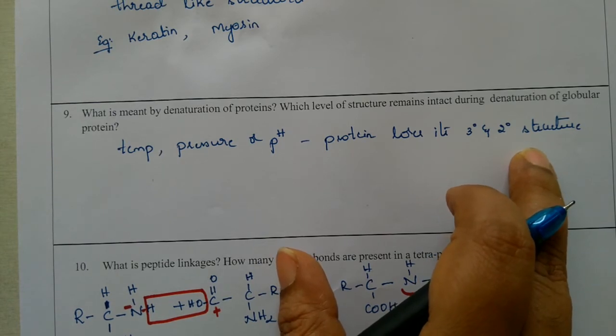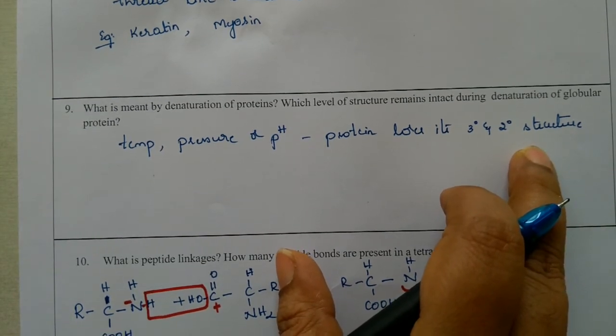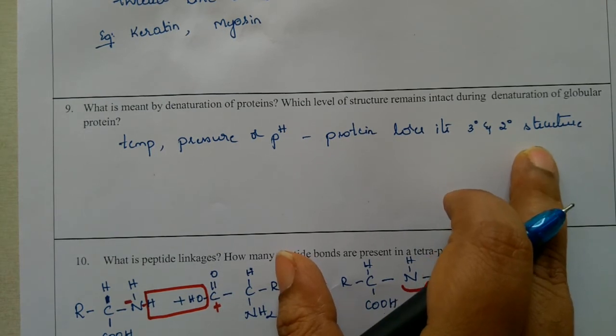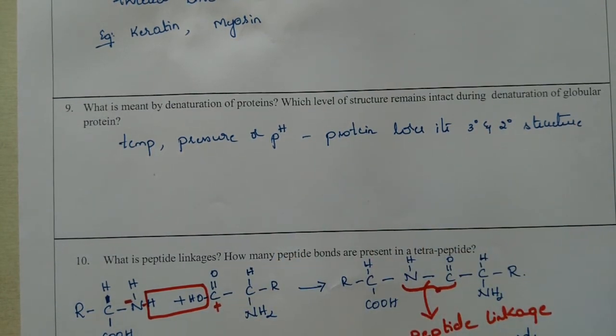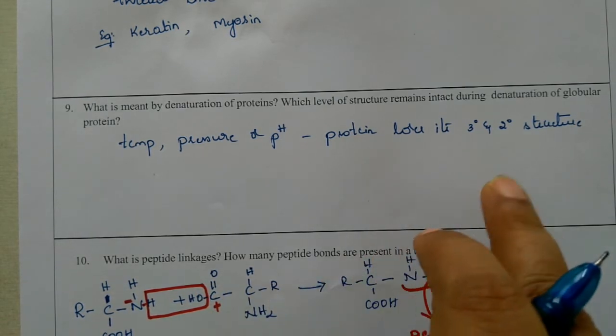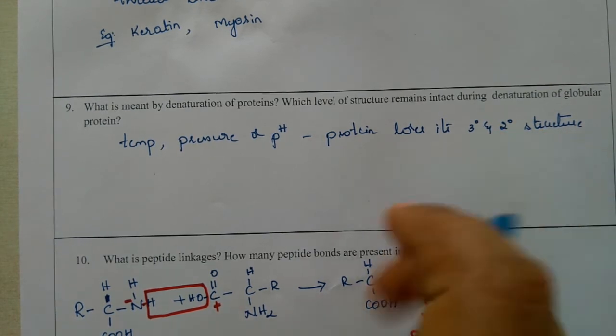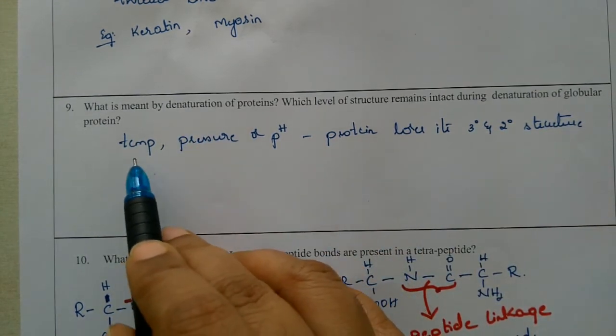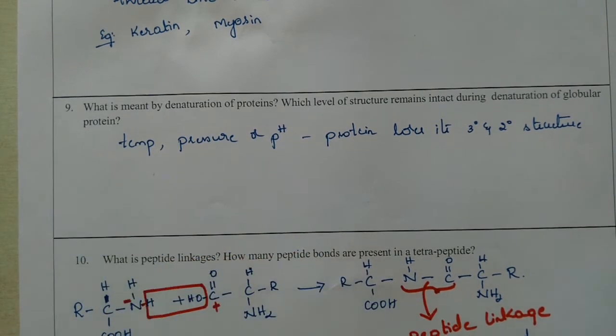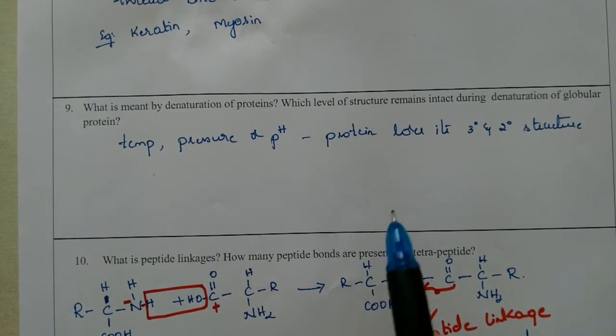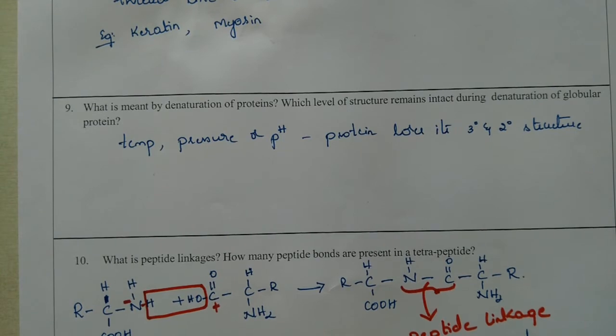Denaturation is nothing but losing, de- is losing its nature, its original nature. The nature is due to its structure. The nature of any substance is based upon its structure. So if it loses its secondary and tertiary structure, it is losing its nature itself. So by the application of temperature, pressure or pH, if protein loses its secondary or tertiary structure, then it is denaturation of protein.